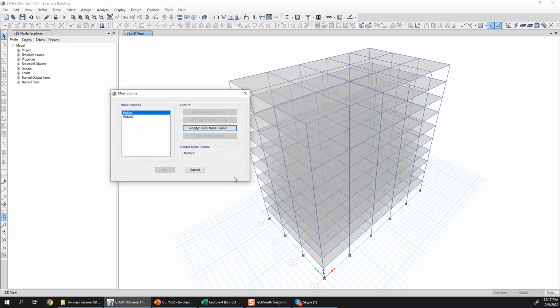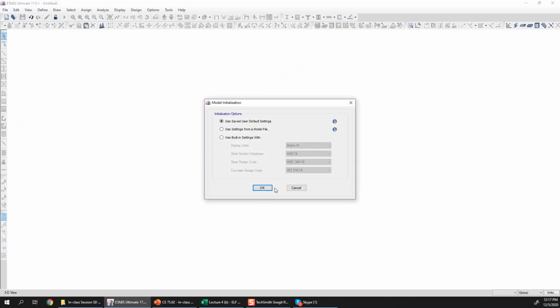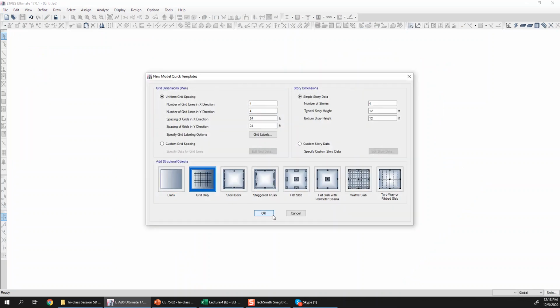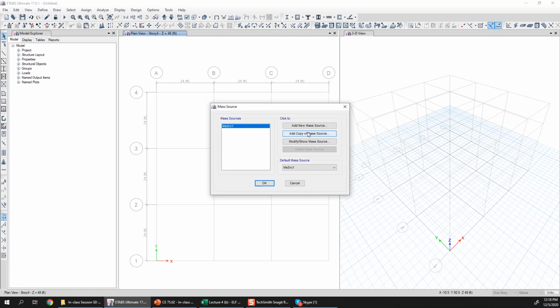So let me, for example, first open a new model, and then I will show you these options. So the very first step you should do is to define the mass source when you want to run the modal analysis. Obviously, this is beside creating the geometry, which will basically formulate the K matrix. Now the mass matrix will be from here.